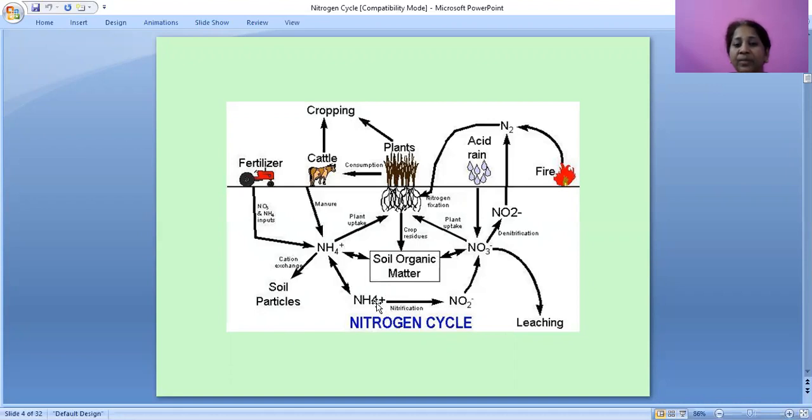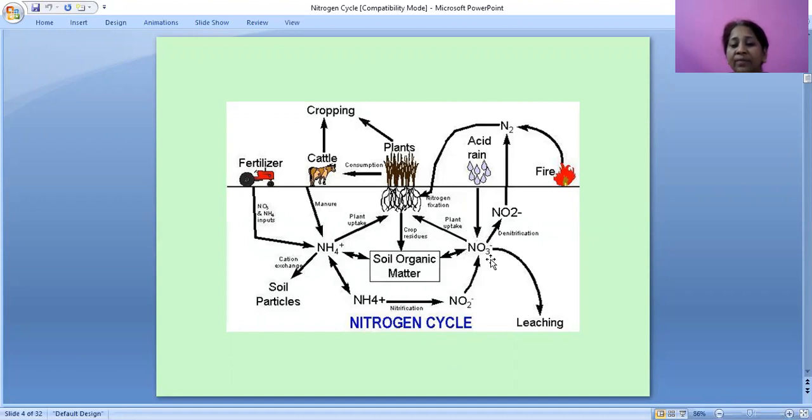Here the ammonium ion also undergoes nitrification to form nitrous oxide. Again it will go to NO2 to NO3, then leaching. After leaching, it will again get into this cycle.